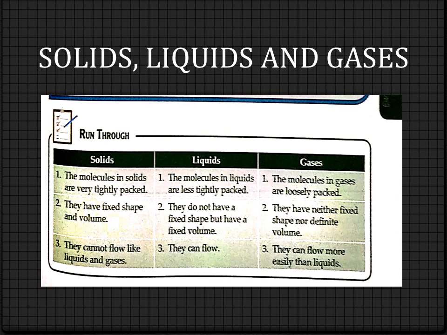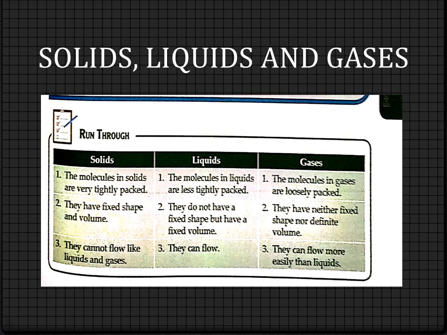Clear to all? Number 2, they have fixed shape and volume. Who? The solids. Liquids do not have a fixed shape but have a fixed volume. Gases have neither fixed shape nor definite volume. Now the third point. Solids cannot flow like liquids and gases. Liquids can flow and gases can flow more easily than liquids. So you will learn all these features.